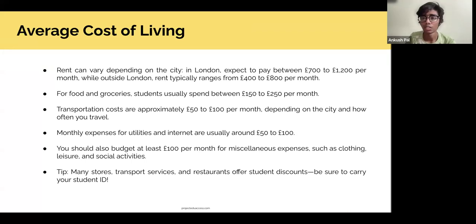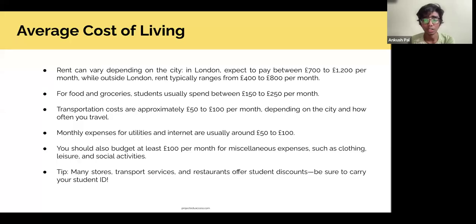Right. So when it comes to the average cost of living, it depends on the city. If you're living in London, you can be expected to pay anywhere between 700 to 1200 pounds a month, while if you're outside London, your rent typically ranges from 400 to 800 a month. But even within London, like Vidushi said, you can find cheaper options if you browse through Spare Room, because some neighborhoods are relatively cheaper. If you don't live in Zone 1, which is central London, and live a bit towards the outskirts in East or West London, there's a chance you could find houses for much cheaper.